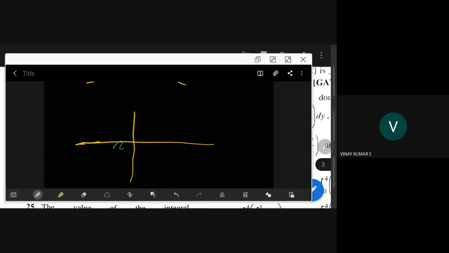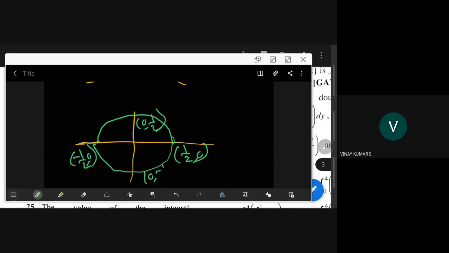you have this circle. This is half, 0. This is 0, half. Minus half, 0. 0, 0. So you are just moving like this. This is a curve. Okay. You are moving like this, and then you are trying to evaluate this integral.